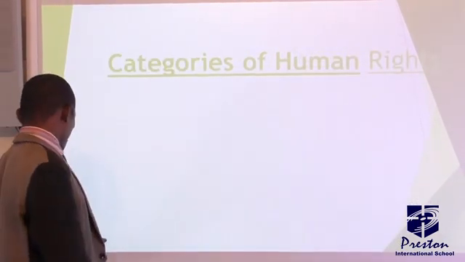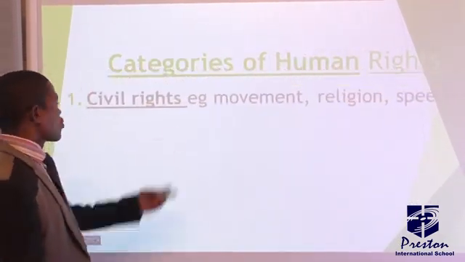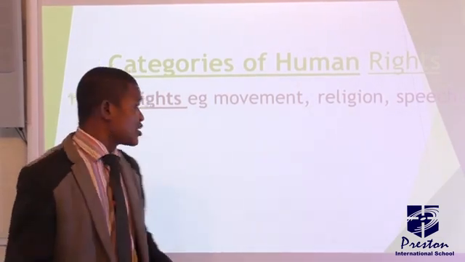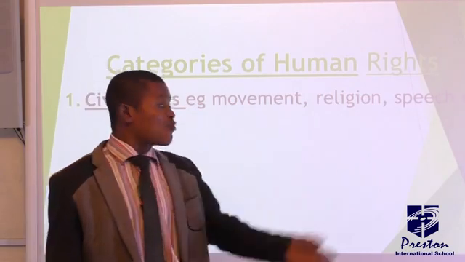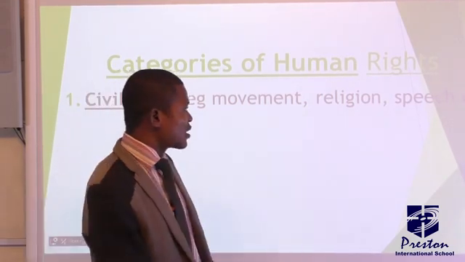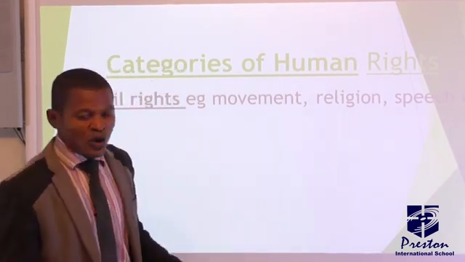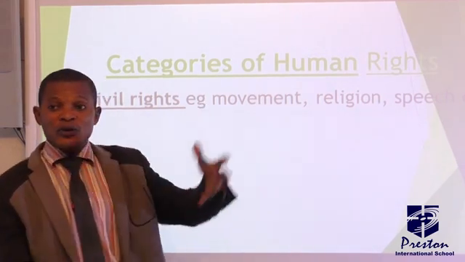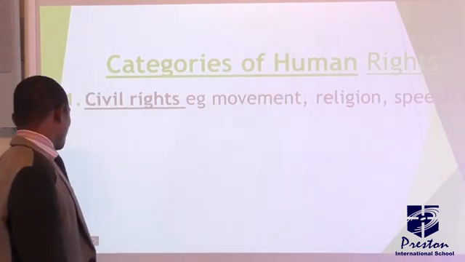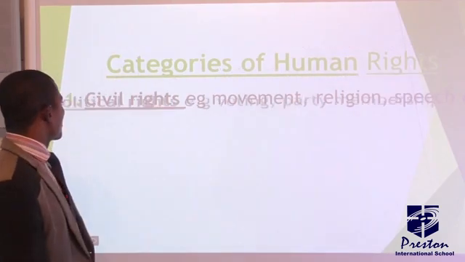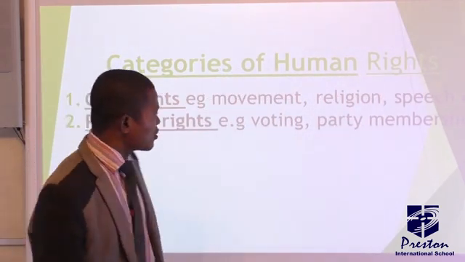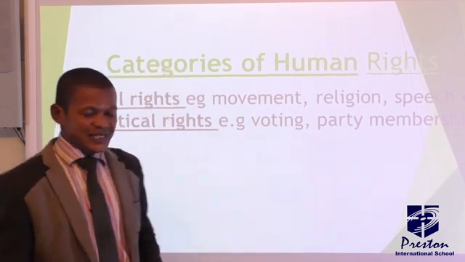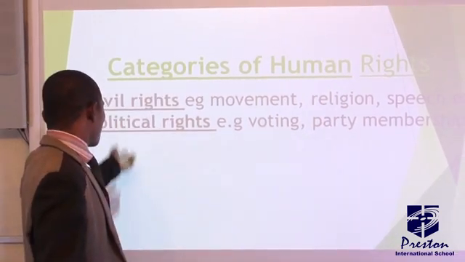Let's take the first objective, categories of human rights. We have 5 major categories of human rights. The first one is civil rights, such as right to freedom of movement, right to freedom of religion, and right to freedom of speech. All these are classified as civil rights. Then the second one is political rights. These are right to vote and be voted for, the right to belong to a particular political party. This is called political rights.